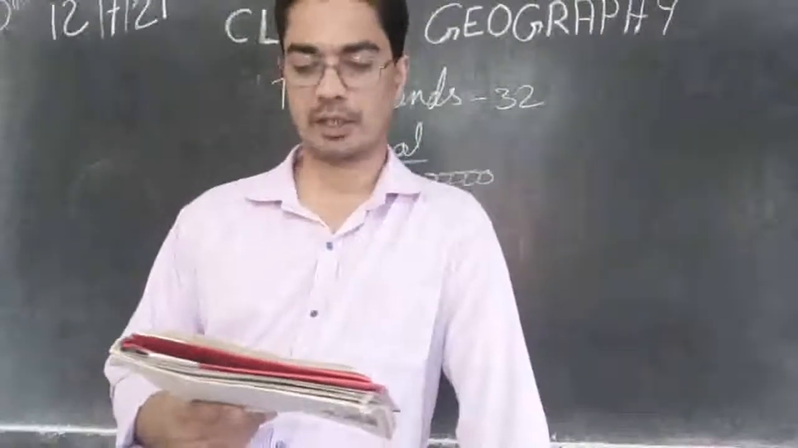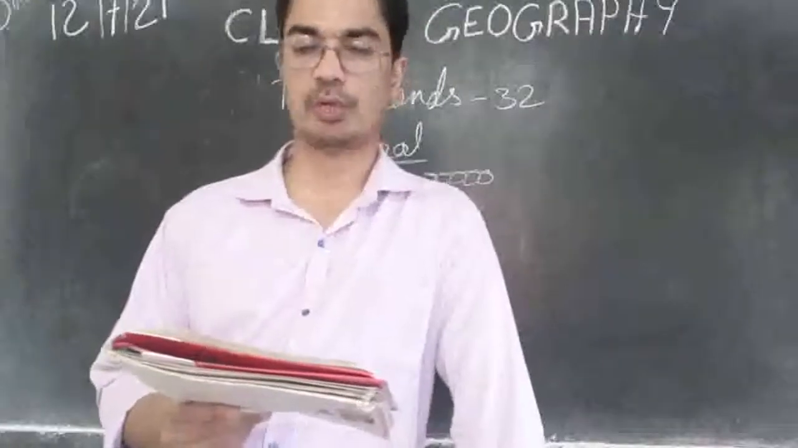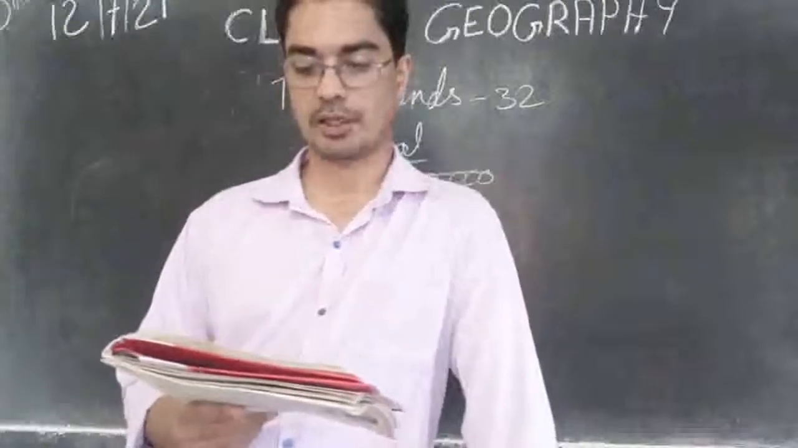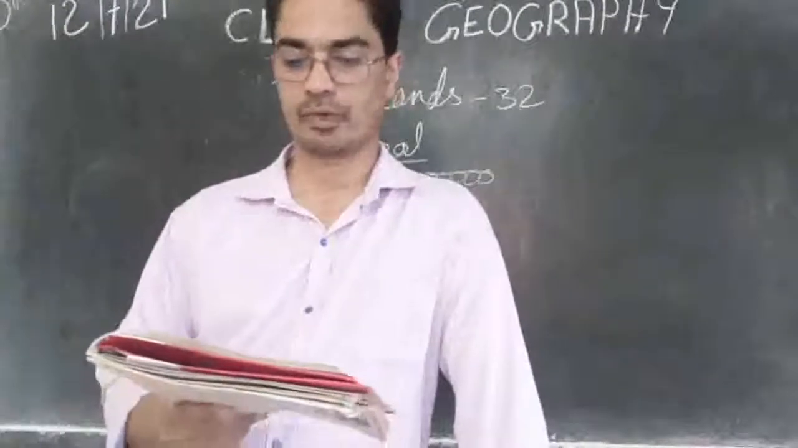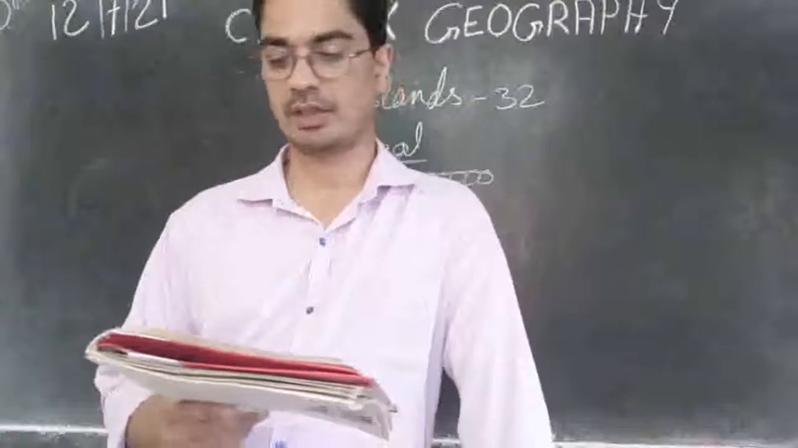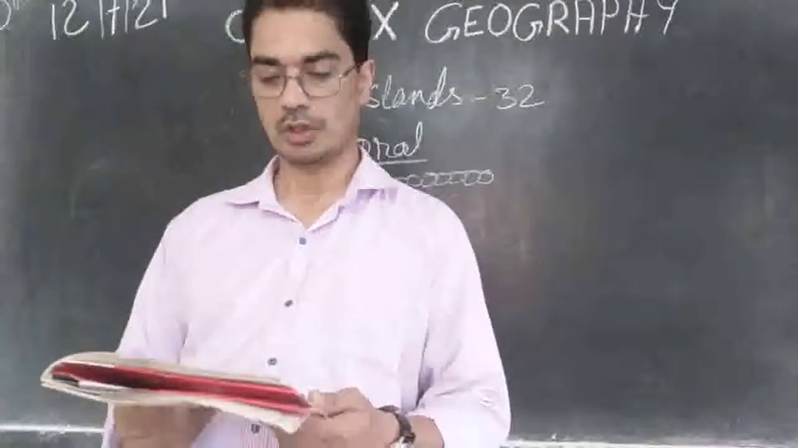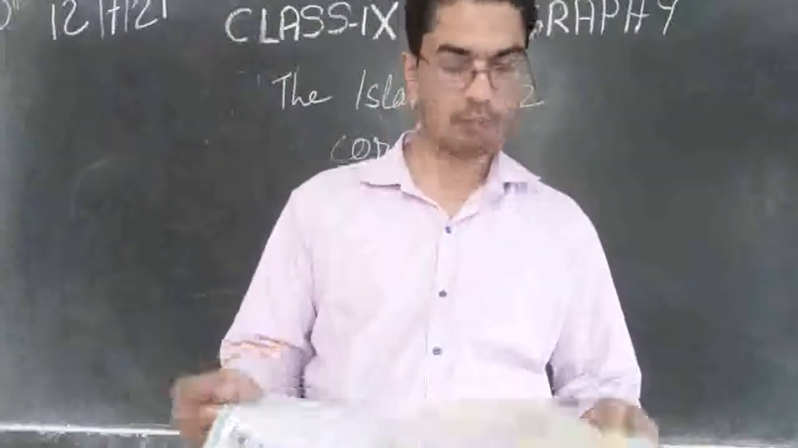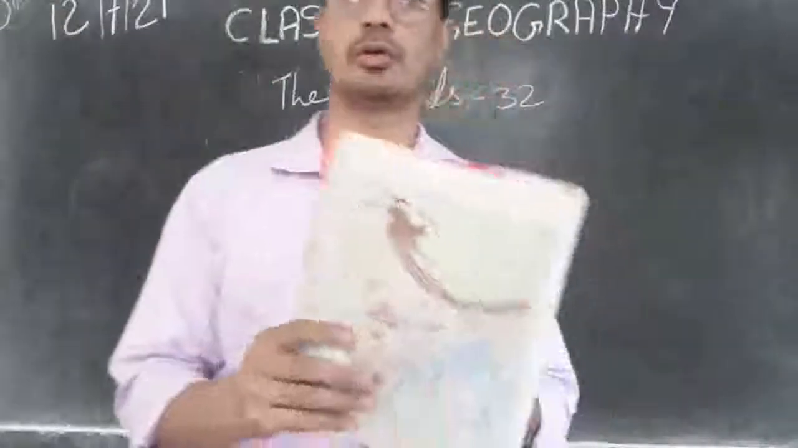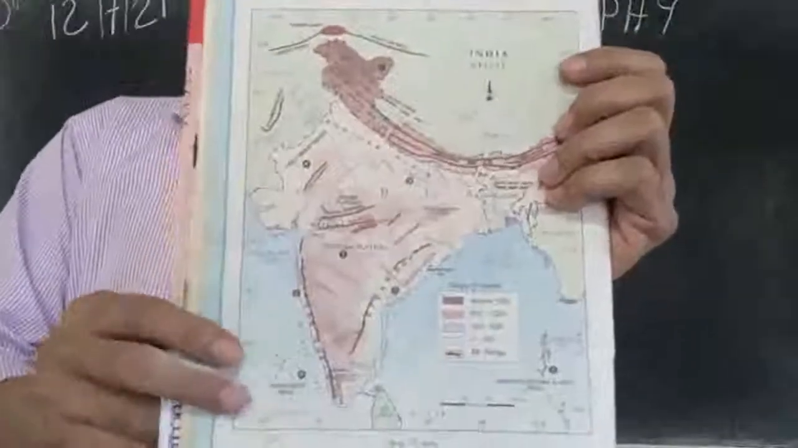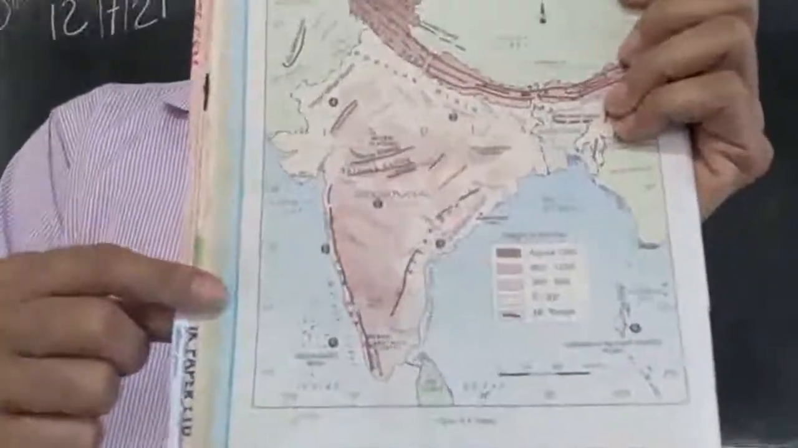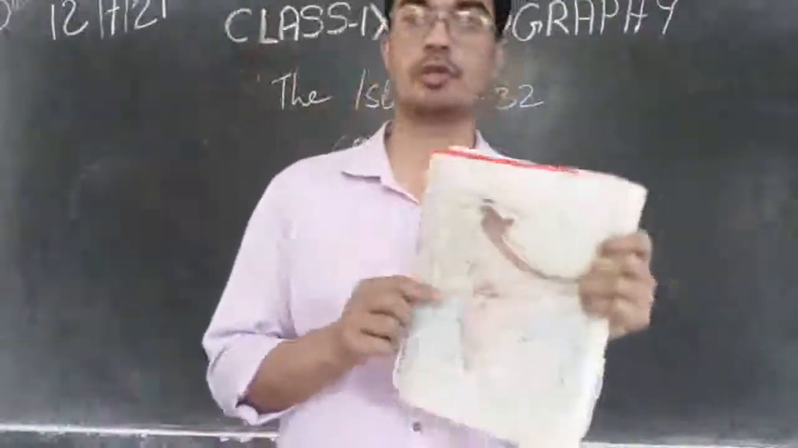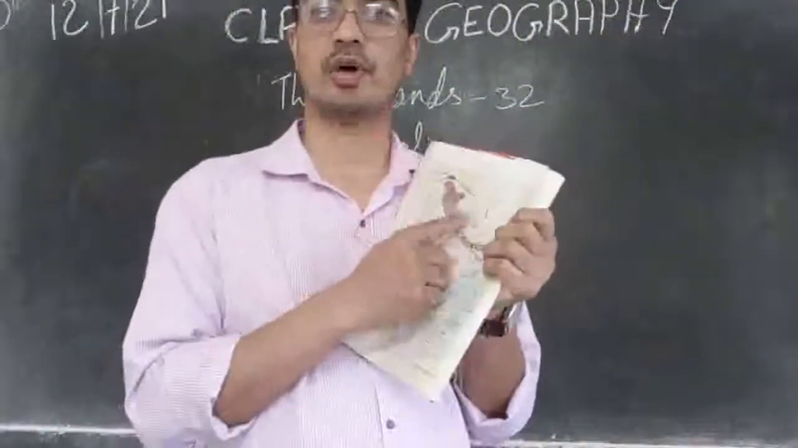Then plateaus also you have to show: Chotanagpur and Malwa Plateau. Then deserts also you have to show: the Indian deserts, and then the Western Ghats, the Lakshadweep Islands and so on. This map you will find on page number 10. So draw this map from page number 10. Then you have to mark all this. Use different colors to identify.